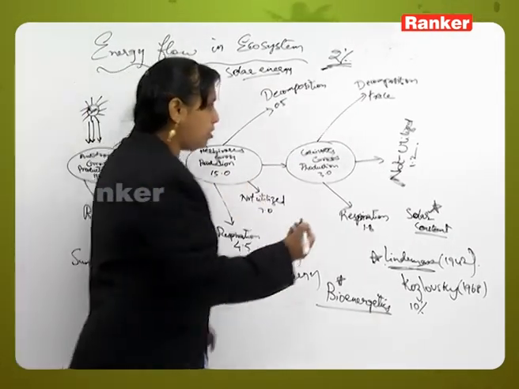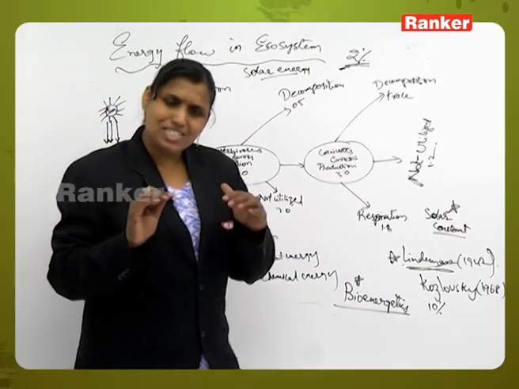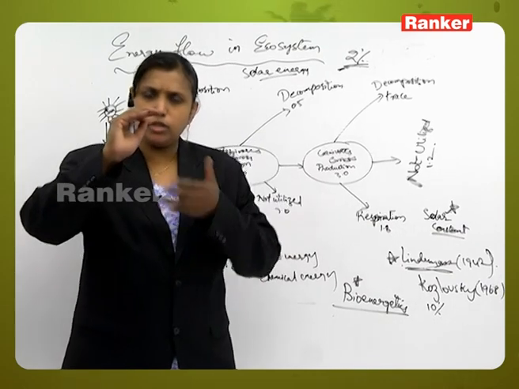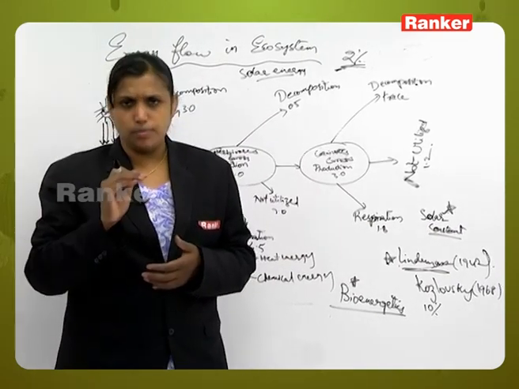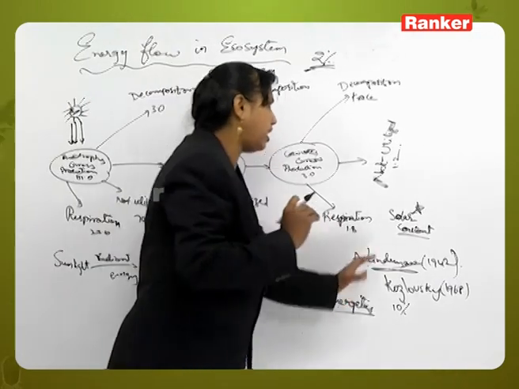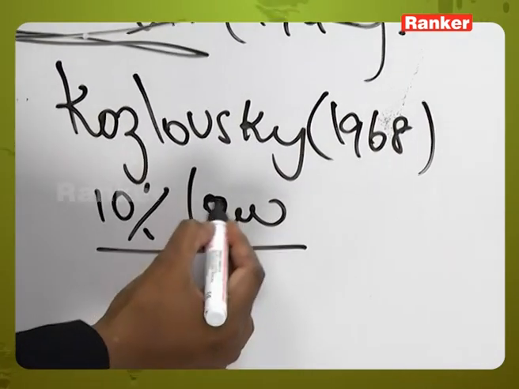For example, you have producers, consumers and decomposers. When the energy is transferred from producers to consumers, it loses 10% of energy. Next, from consumers to decomposers, it loses 10% of energy. So this is called the 10% law. He gave the 10% law. What is the 10% law?